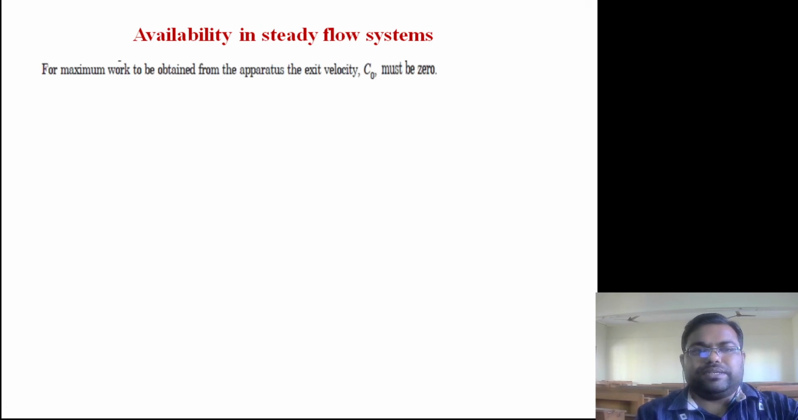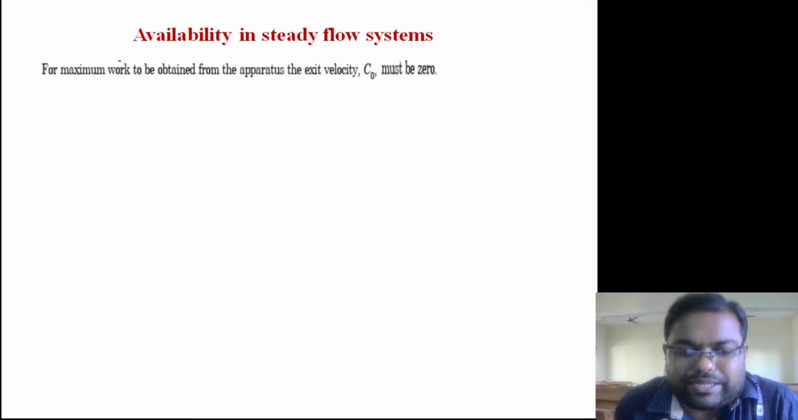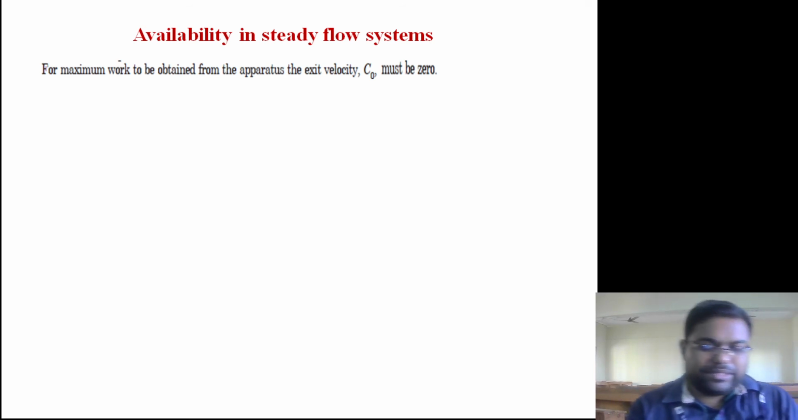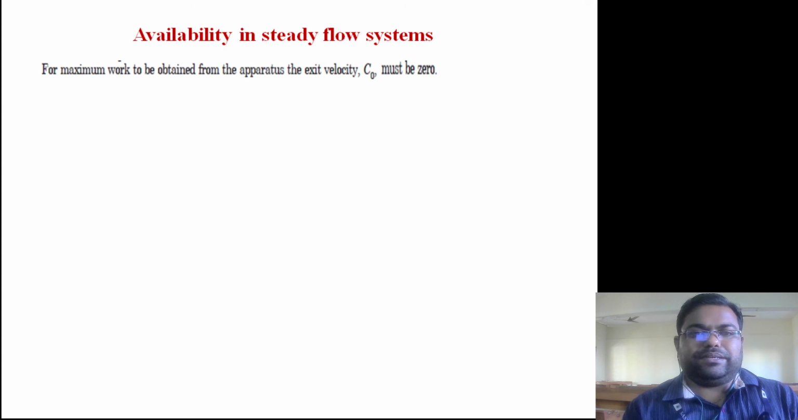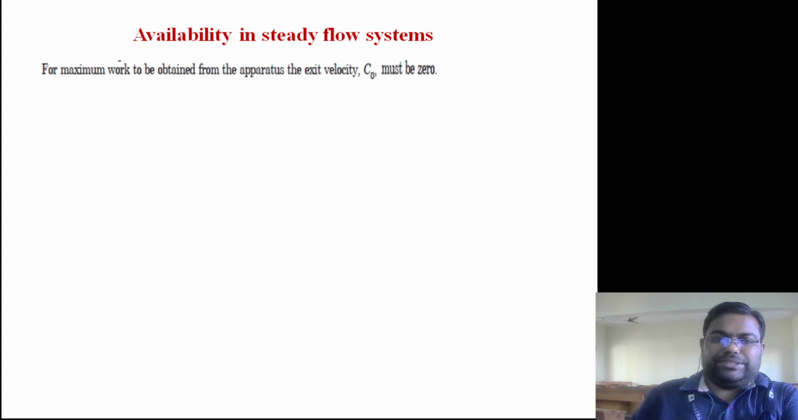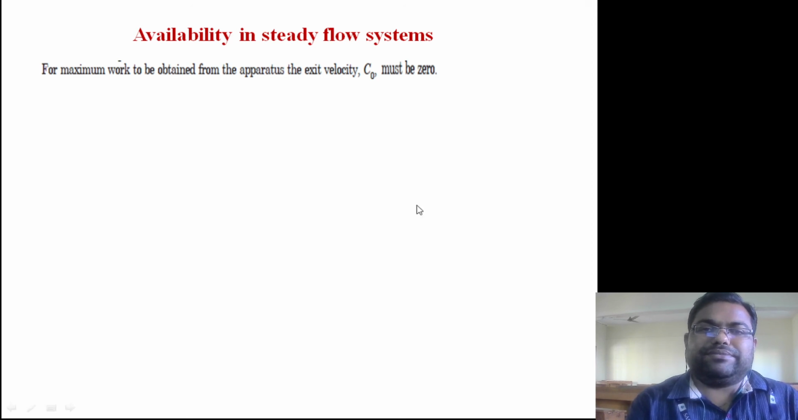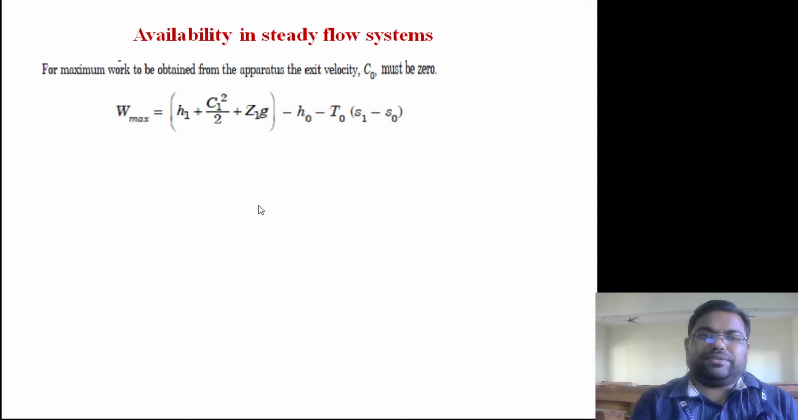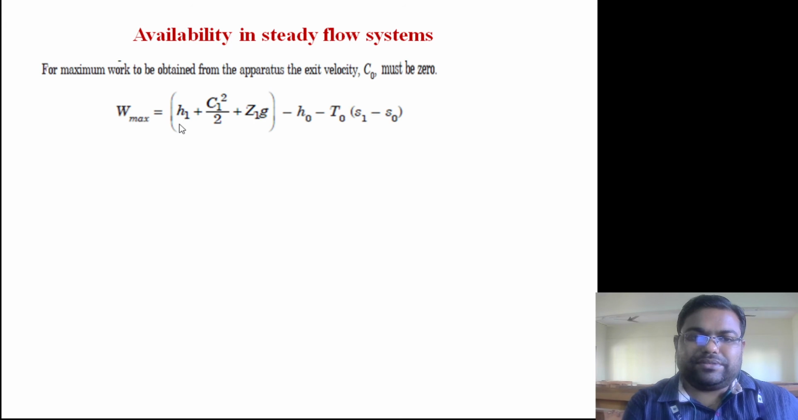So if we look at the availability in a steady flow system where mass will also transfer across the system boundary, we apply the steady flow energy equation by considering that the final velocity is zero, that is, the exit velocity is zero. Then we can get the maximum work as equal to H1 plus C1 square by 2 plus Z1 g. This is the kinetic head and this is the potential head, and this is the enthalpy, minus H naught minus T naught into (S1 minus S naught).